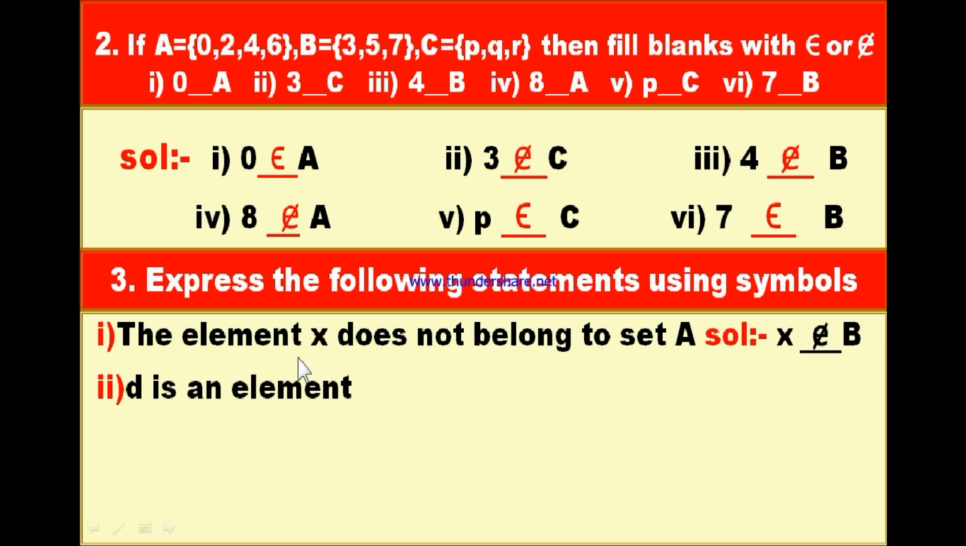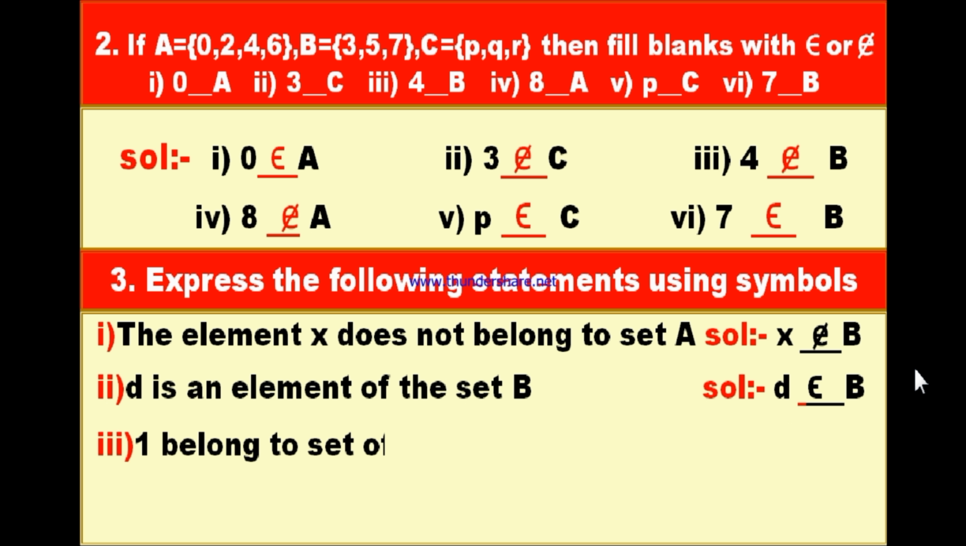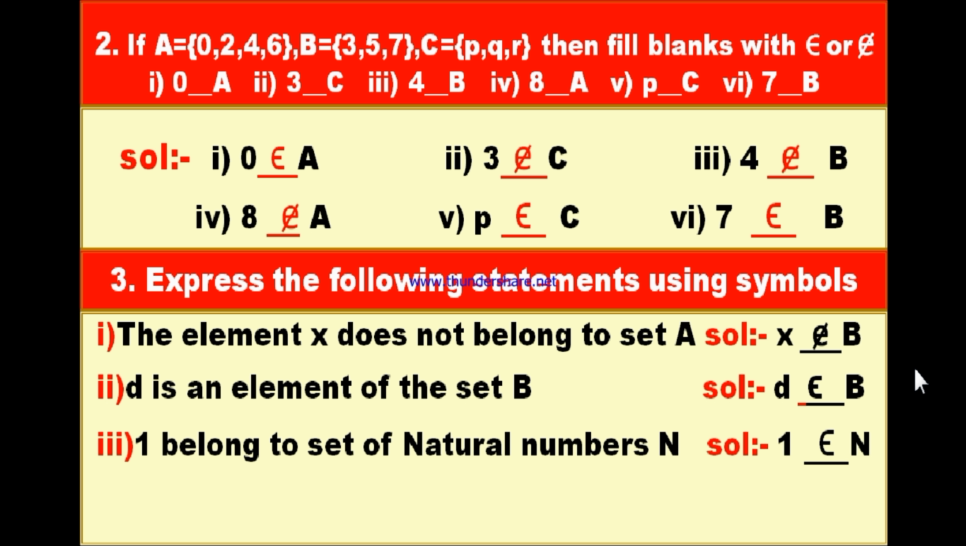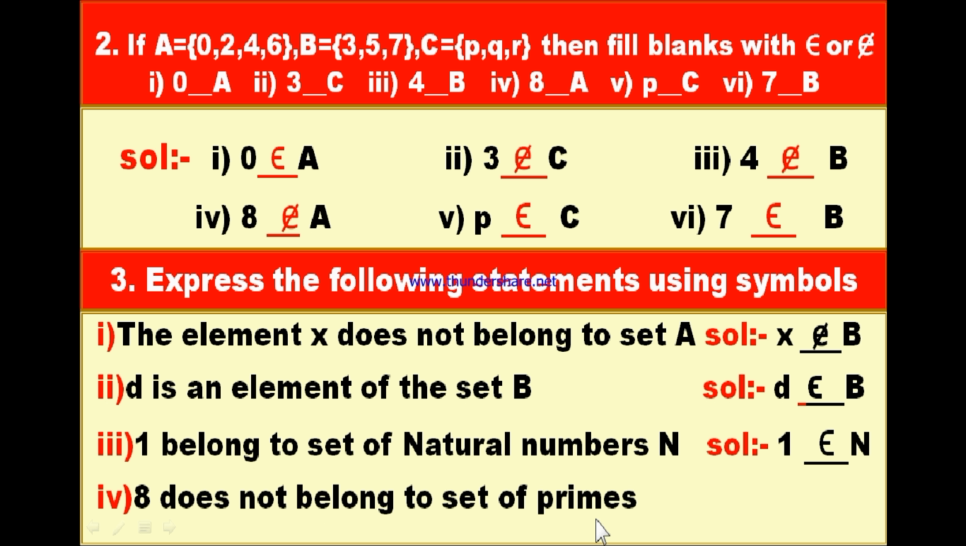And the second bit, D is an element of the set B. The solution: since D is an element, you can write D belongs to B. And the third bit, 1 belongs to the set of natural numbers N. Since 1 is an element, you can write 1 belongs to N. And the fourth bit, 8 does not belong to the set of prime numbers P. The solution: 8 does not belong to P.